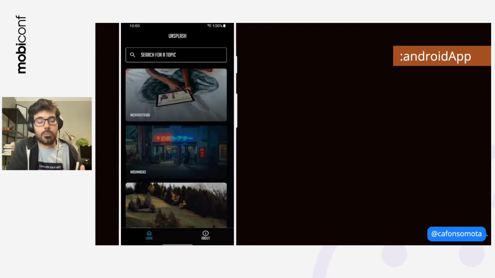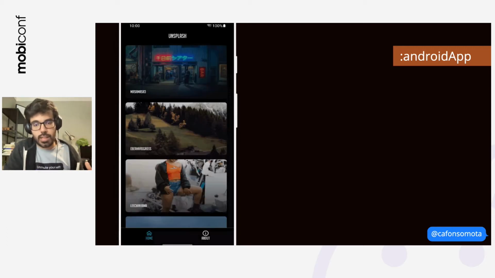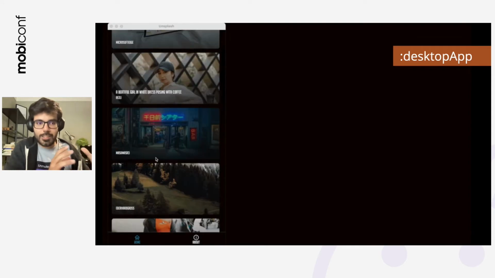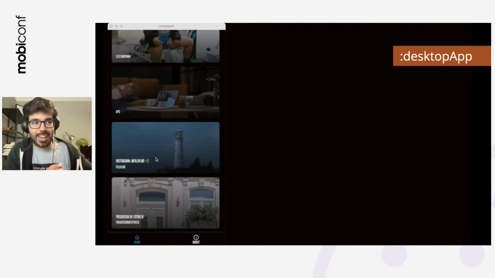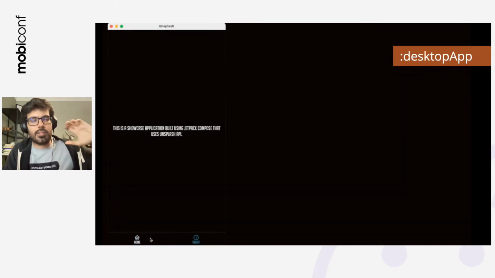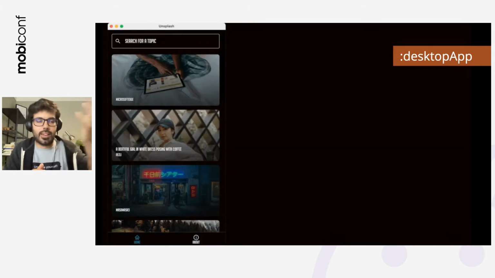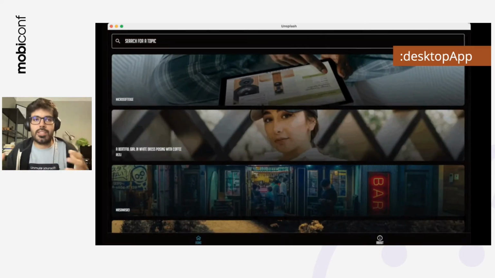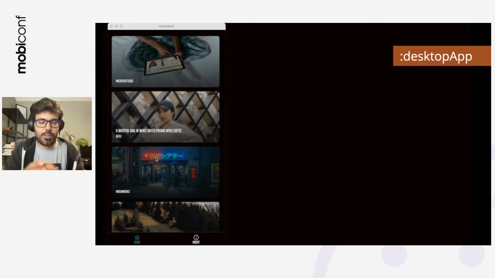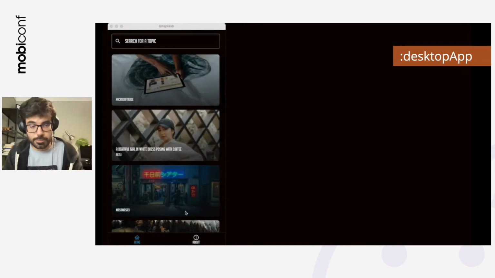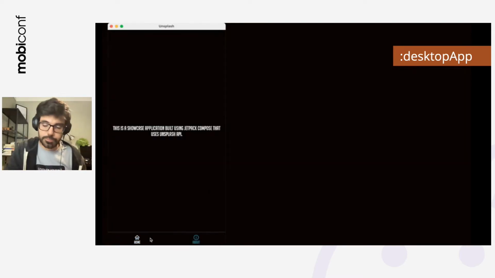Once I've done this Compose application for Android, I decided to share this code, and then I implemented the desktop version. I know that this might seem like Android, but it's not. I'm running on desktop. As you can see, there are a few differences. I don't have the top bar on top because I already have the title name. And the great thing here is that there is a Windows API that allows me to resize. So I've got a desktop application here that I can just use as a normal application, and I'm reusing all the code.